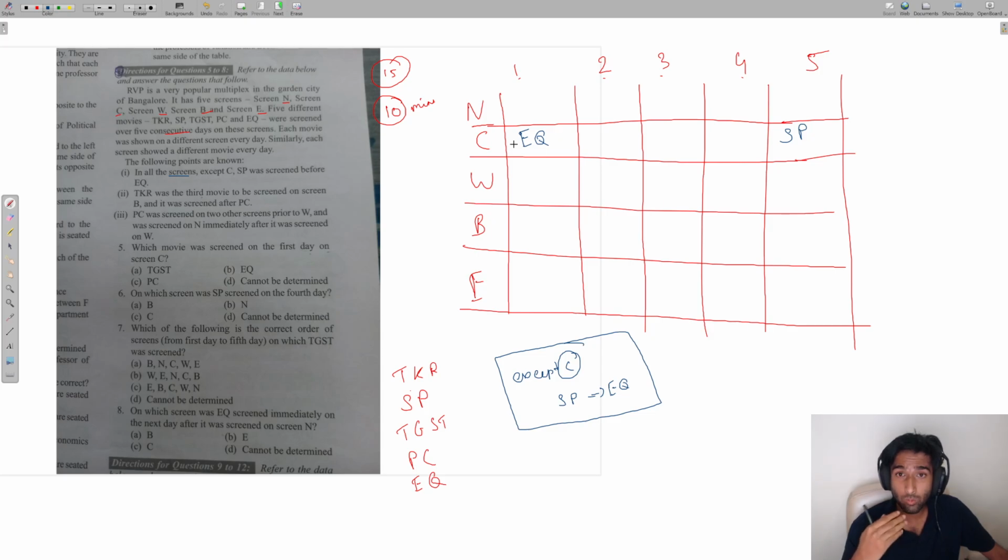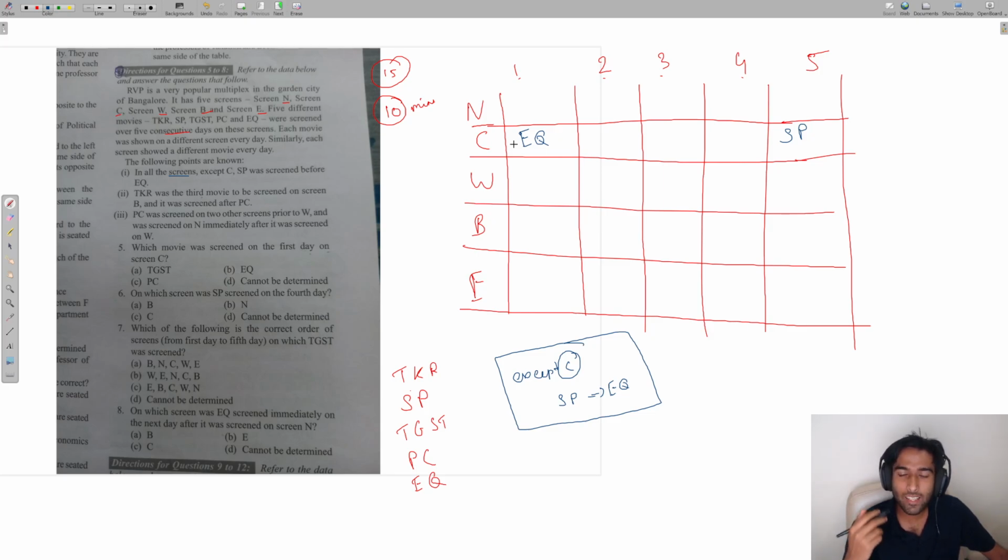And this is what we generally call reading while solving. What do I mean by reading while solving? Before jumping to different clues, so after reading clue number 1, before jumping to clue number 2, 3, 4, try to extract as much information as you can from the clue which you just read.